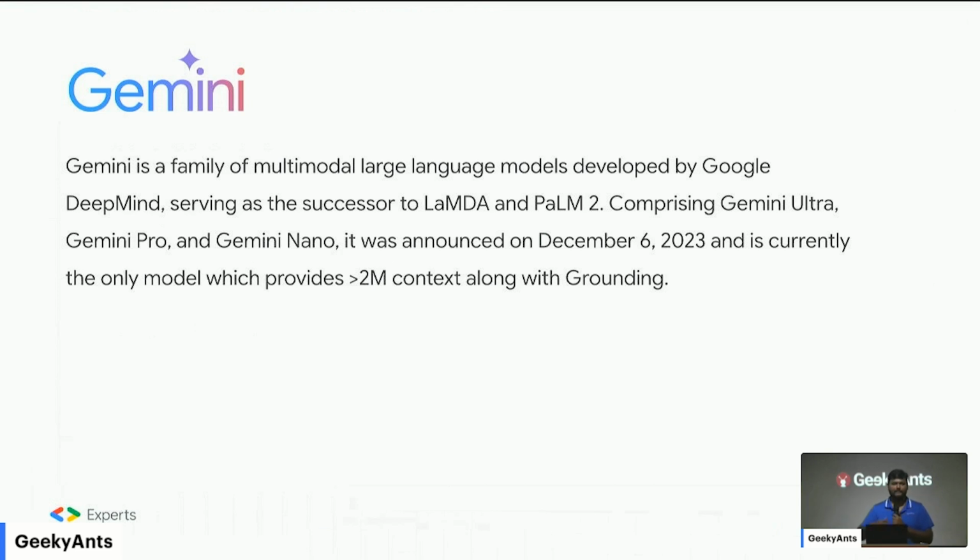For those of you who have never heard about Gemini, it's the ML model by Google, which is supposed to be the competitor for all the other LLM models you have heard about from OpenAI, Claude, and Llama, Phi, whatever. And it's currently the only LLM model out there which provides you with 2 million context. What does that mean? 2 million context. We'll talk about that very soon. And then grounding.